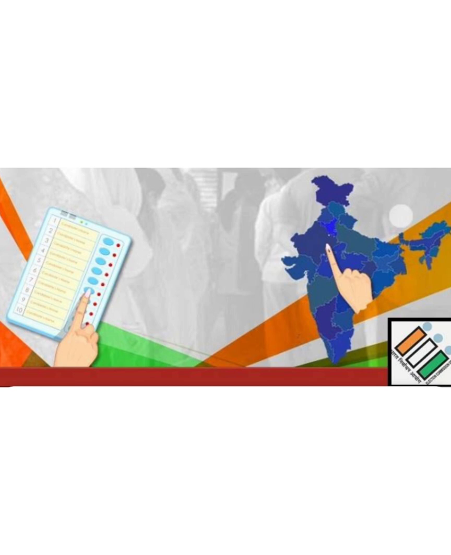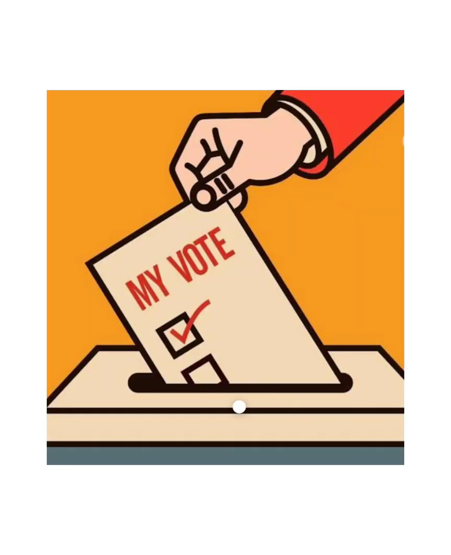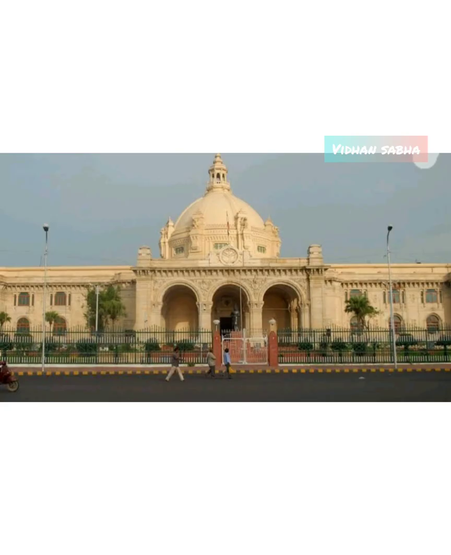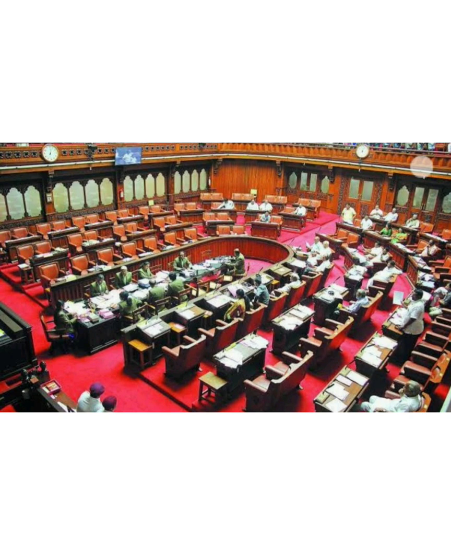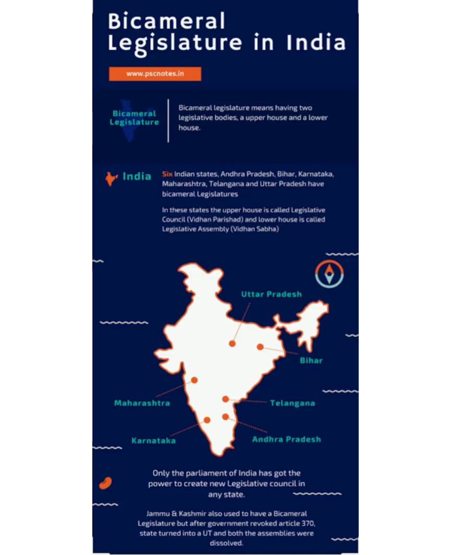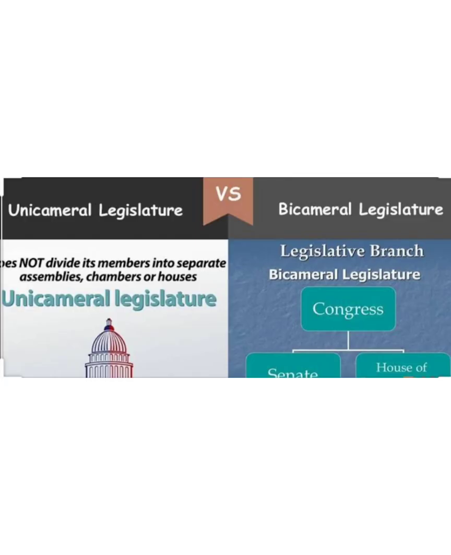Now, how do these work? Whenever we elect our representatives through elections, they become a part of the state legislative assembly or Vidhan Sabha. It is the main body that makes laws in a state. But apart from this, there is another house of the legislature called the Vidhan Parishad. The state which has only one legislative body is known as a unicameral state, whereas the state which has both is known as a bicameral state.